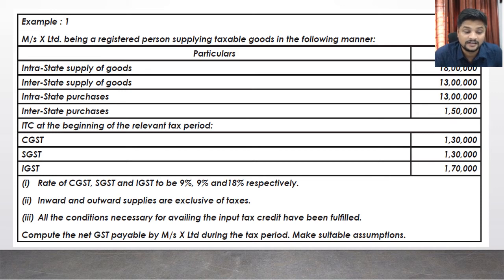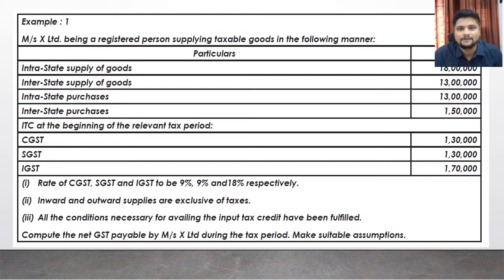He has made intrastate supply of goods and interstate supply of goods, as well as intrastate purchases and interstate purchases. So he is exposed to all types of taxes like CGST, SGST and IGST. They have also provided the opening balance of CGST, SGST and IGST available in his electronic credit ledger, that is, the balance of the electronic credit ledger at the opening of the tax period.